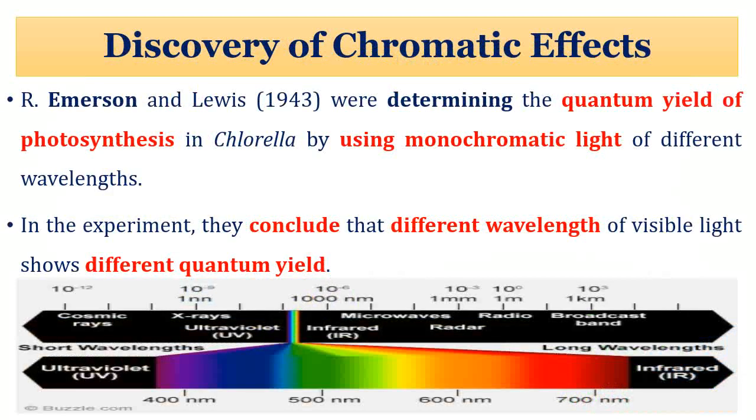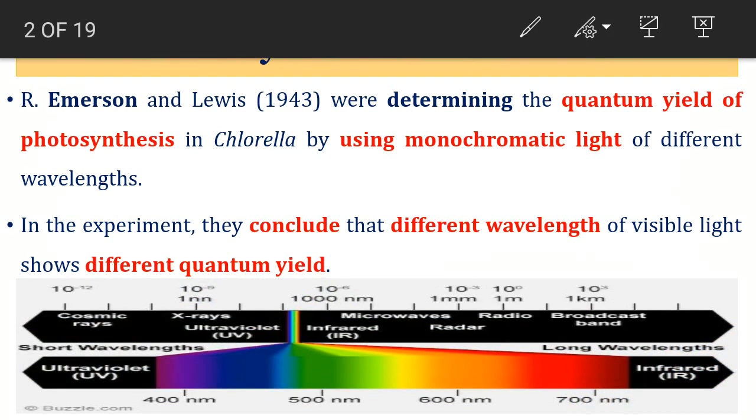Now see here, this is the portion of the visible spectrum. Here you can see the visible spectrum ranges between about 400 nanometer to about 700 nanometer. Within this range, you can observe a different color with respect to the wavelength. This color combination and sequence is VIBGYOR, nothing but the rainbow we see during the rainy season.